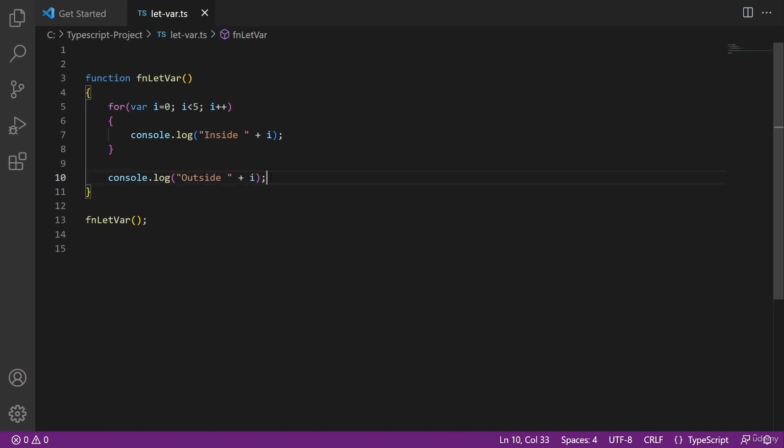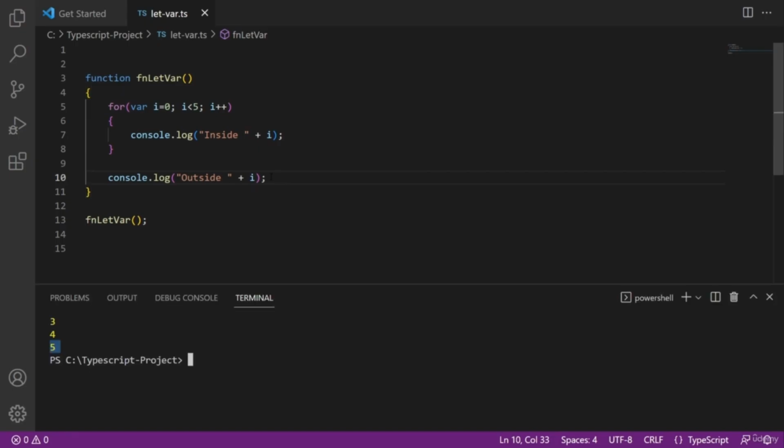Now let me run the program. Open terminal, then write the command tsc let-var.ts && node let-var.js. Now what is this command doing? This tsc command will transcompile this TypeScript file to its JavaScript version, let-var.ts to let-var.js. And then this node command will run the let-var.js, which will give you the output.